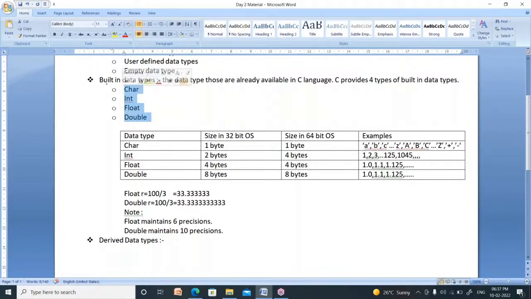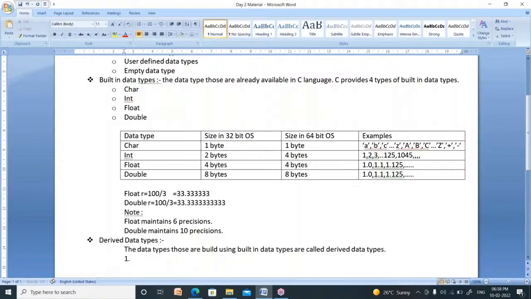These four are known as built-in data types. Those data types that are built using built-in data types are called derived data types.